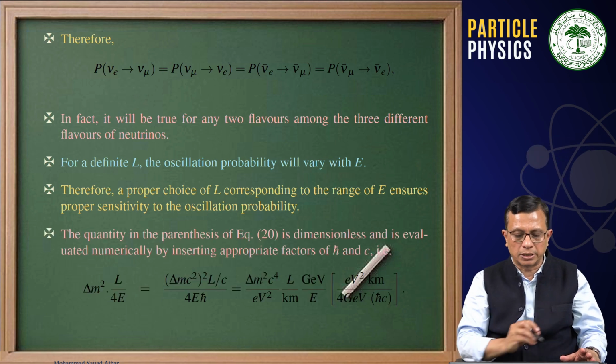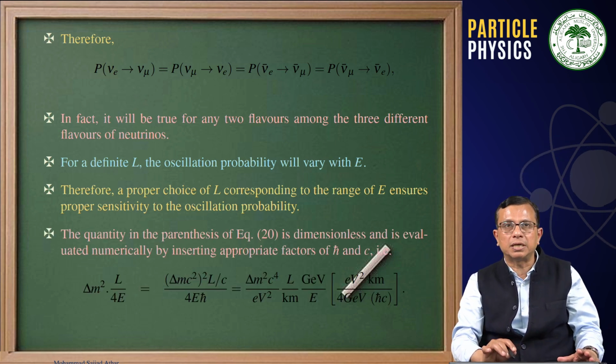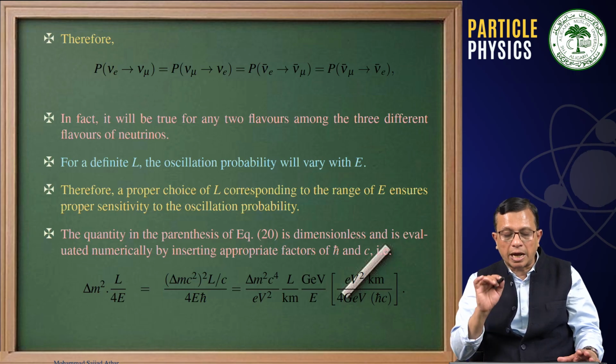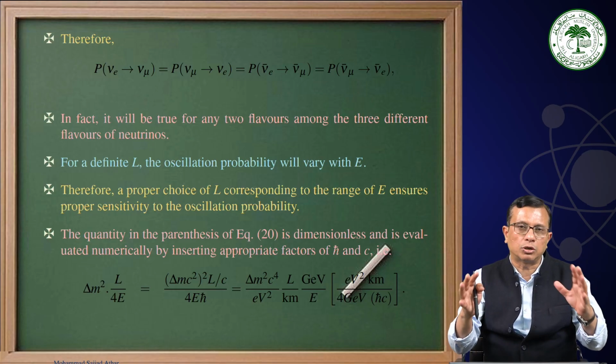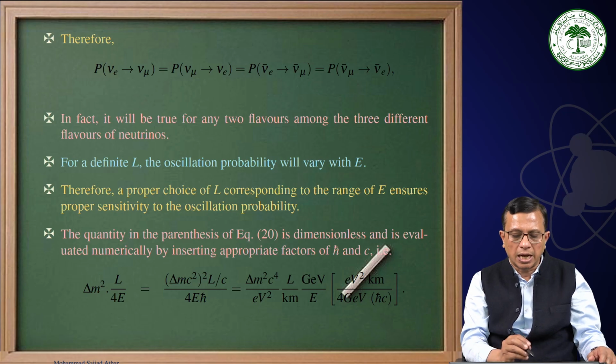That is important. Therefore, the quantity in the parenthesis of equation 20 is a dimensionless quantity. You are talking about sine square of something, and this was delta m square L by 4E.